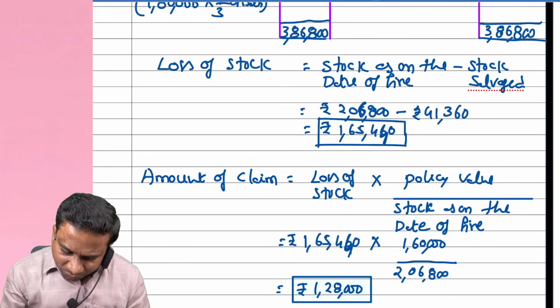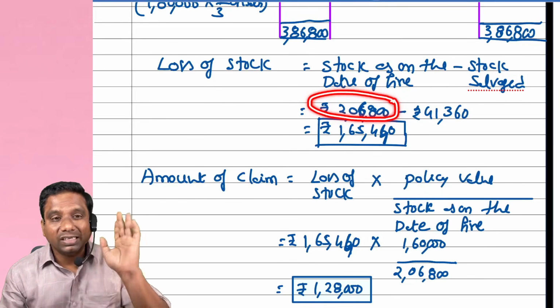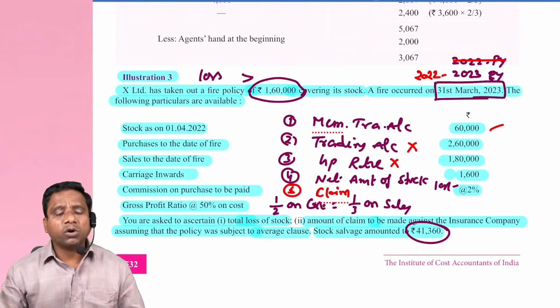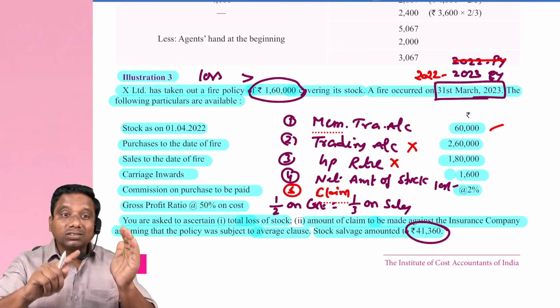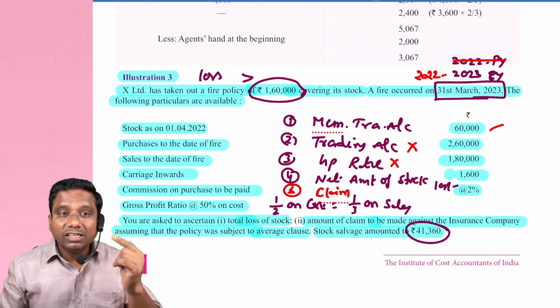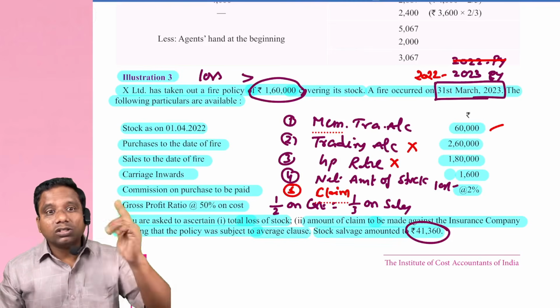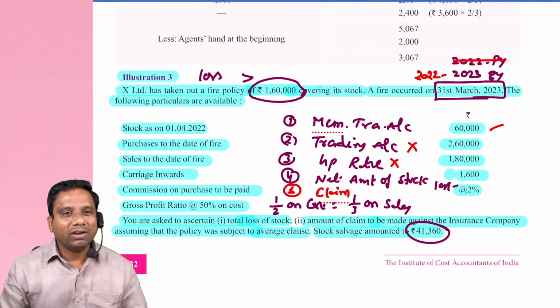Here observe, as on the date of fire, what is the stock? 2,06,800, sir. But how much is the policy amount? 1,60,000. So here we need to compare loss as on the date of fire. I repeat, loss as on the date of fire is more than policy amount, so average clause is applicable.